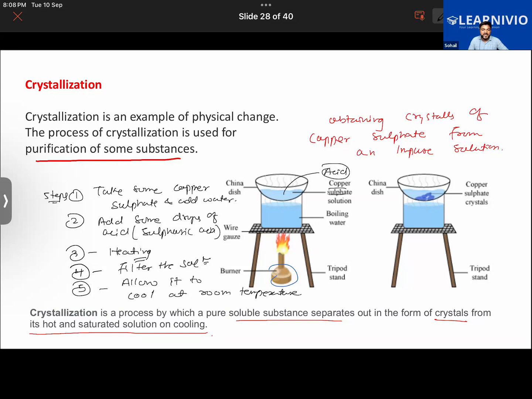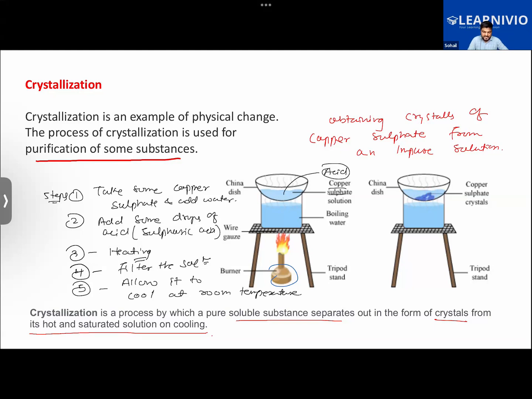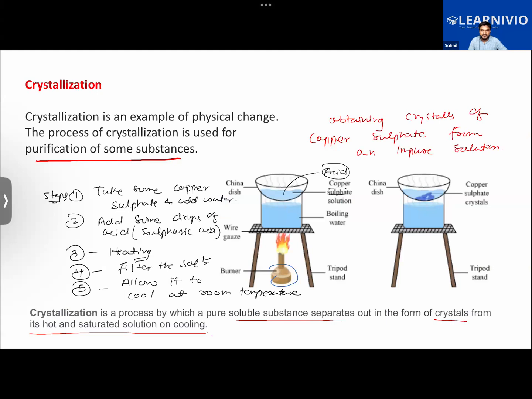Then after some time, we will observe that crystals will start to appear. Here you can see that crystals have started to form in this. Getting it? Yes. Just look at this. This is the actual process of the formation of copper sulfate crystals, as you can see here. Okay, now understood the whole thing? Yes. If there's any confusion in it, please let me know. No, sir.